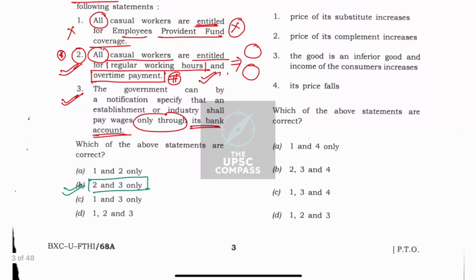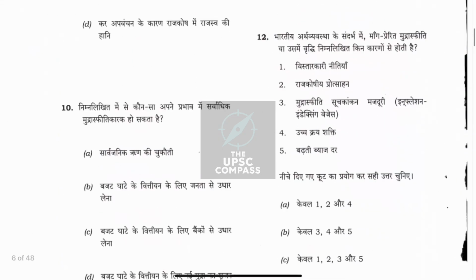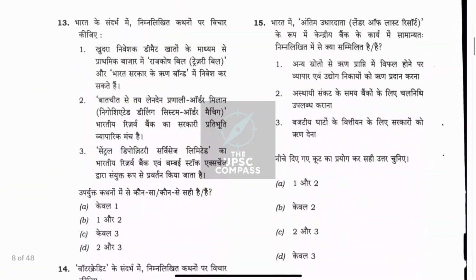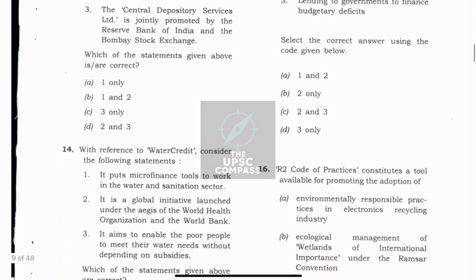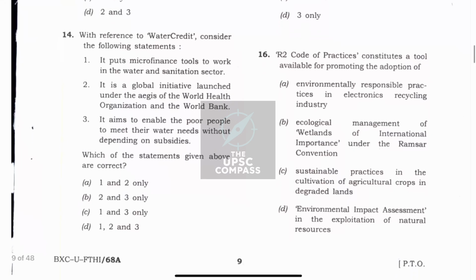Now moving to another question, question number 14, with reference to water credit. There is a term mentioned here, water credit. This was not in the news. However, we can decode this term. Just as in previous videos we decoded rapid financing and stability and growth pact in the respective years of 2023 and 2022, similarly in 2021 as well, there was a term known as water credit. Nobody knew this term, but we can make sense of it.